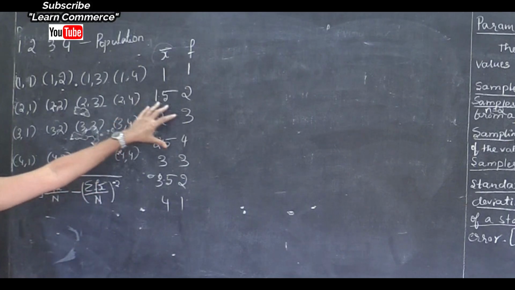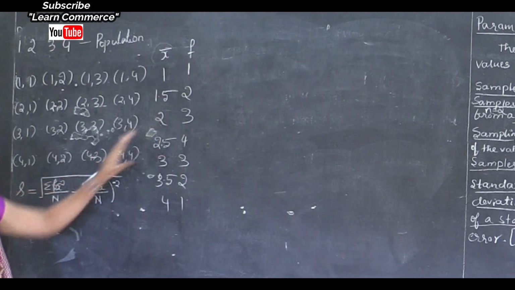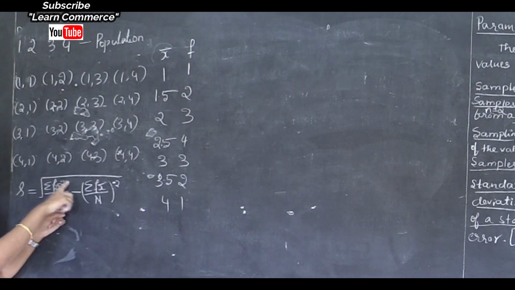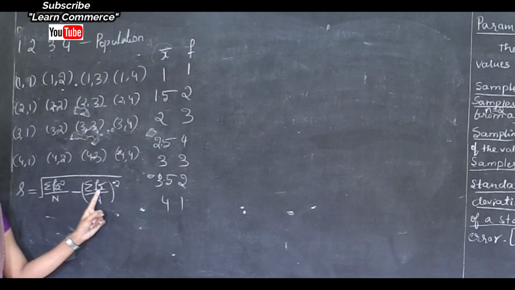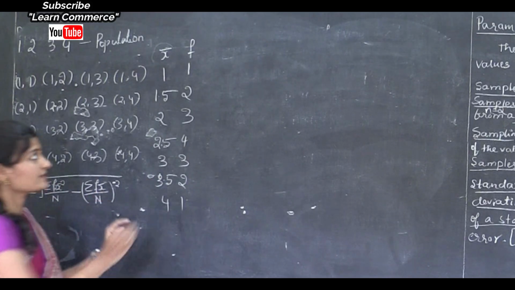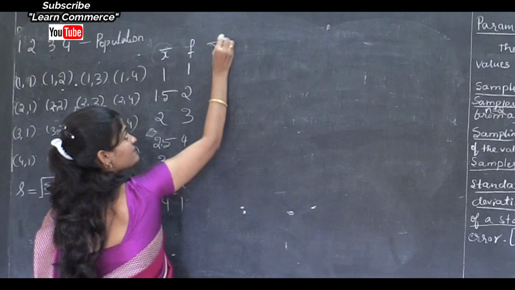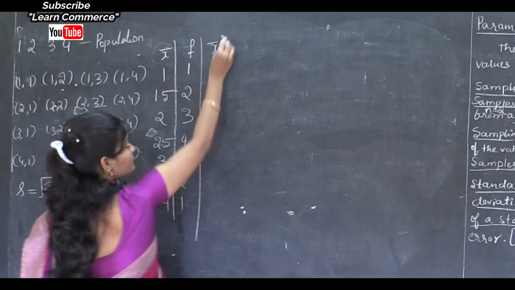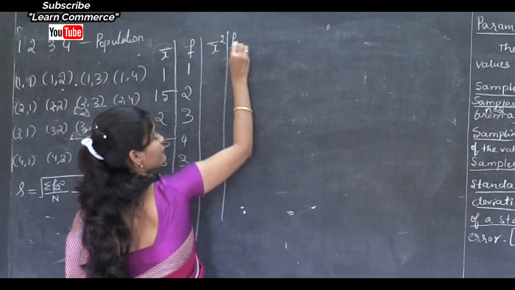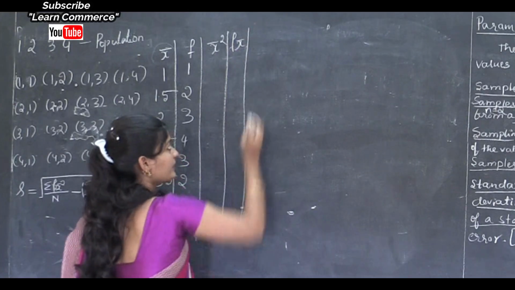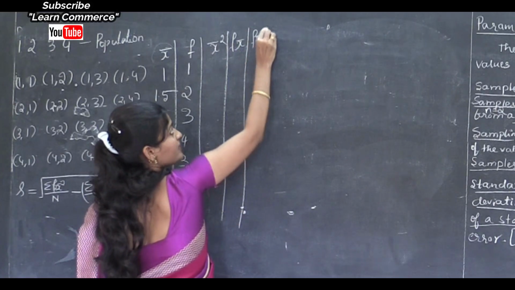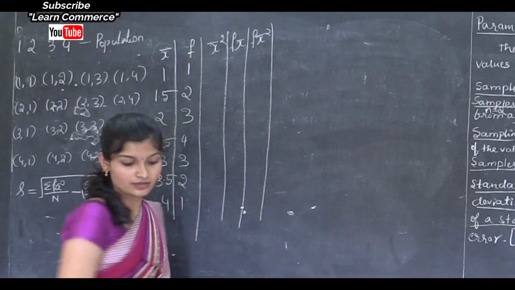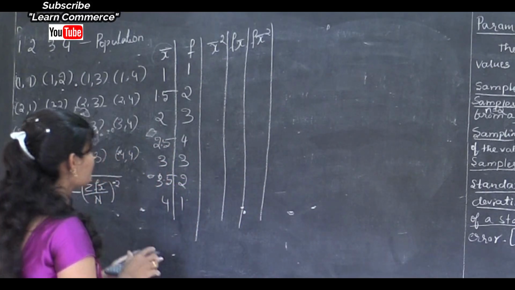So based on our formula, we need to calculate x bar square, f into x bar, and f into x bar square. So the next columns are x bar square, f into x bar, and f into x bar square. Now see the first observation.